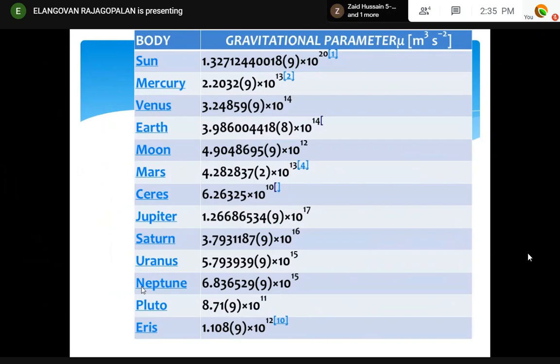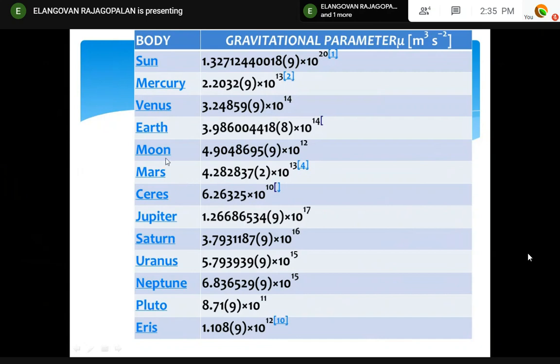Right? These are gravitational parameters for various bodies. Depending upon the mass of the planet at the focus, the gravitational parameter will be increasing or decreasing. For the Sun, it is of the order of 10 power 20. For Mercury, which is a very small mass, it is of the order of 10 power 13. Okay. Venus, 10 power 14. Earth is also 10 power 14 because they are almost the same mass.